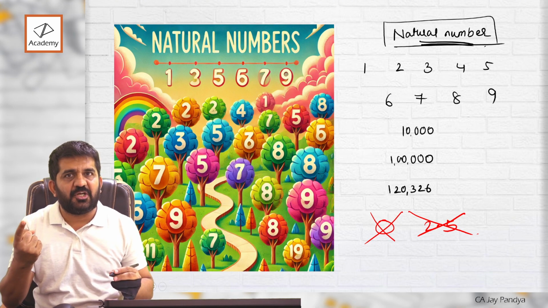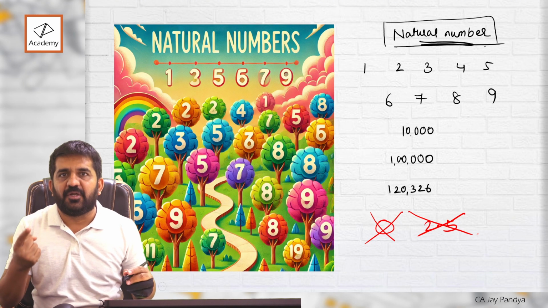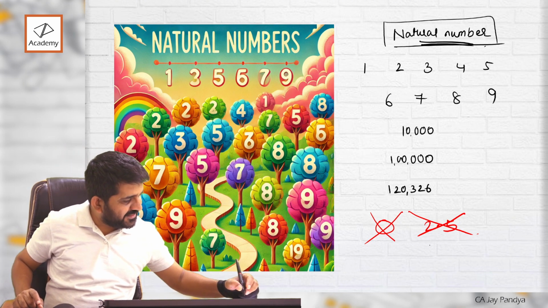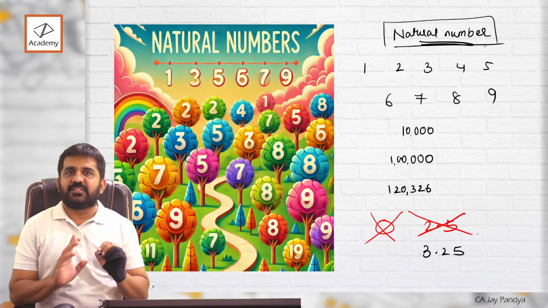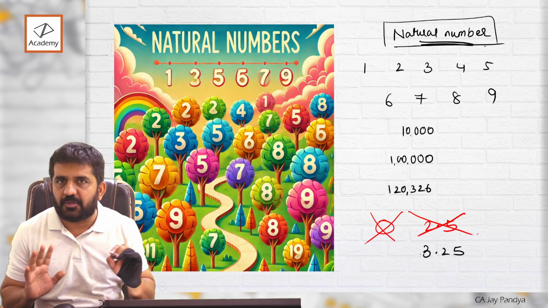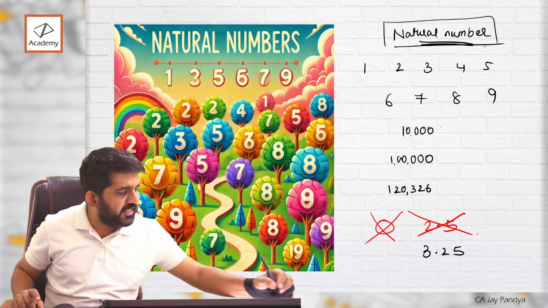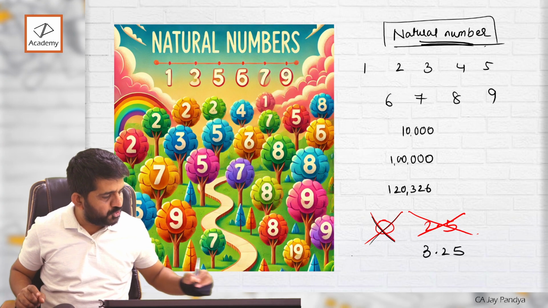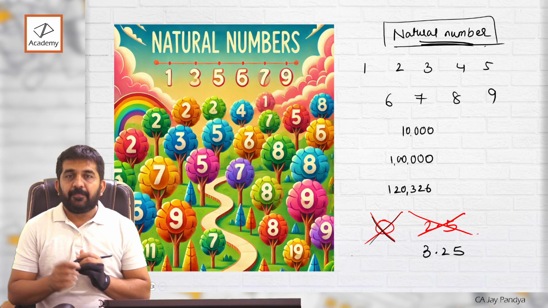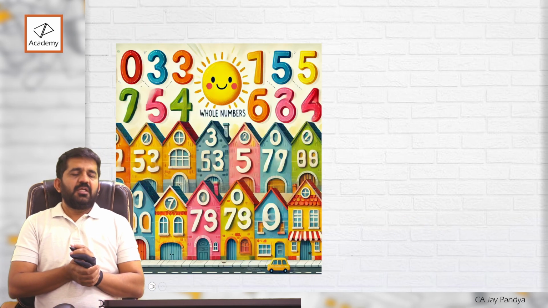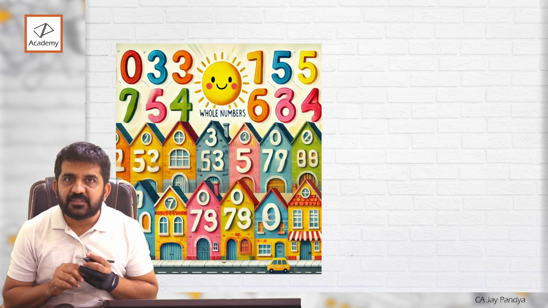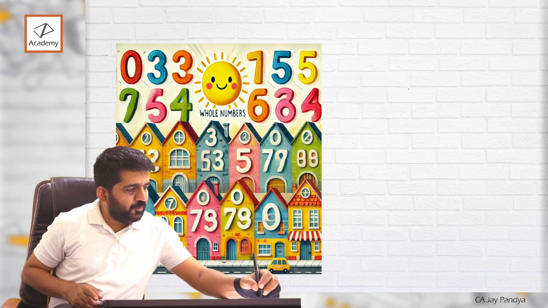So what are natural numbers? All positive numbers, not decimals. These are decimals, 3.25. These are decimals, right? So decimals should not be included. All natural numbers, and 0 should not be included. So now we know what natural numbers are. Let us go to whole numbers, right? Believe me, it is very easy.